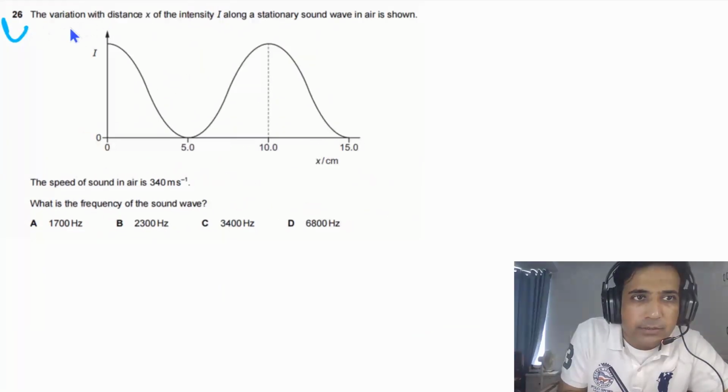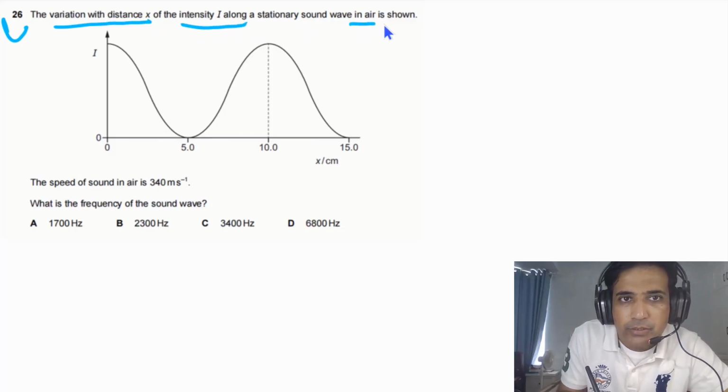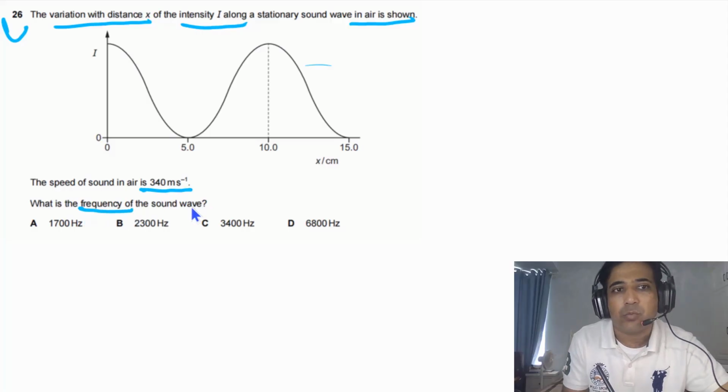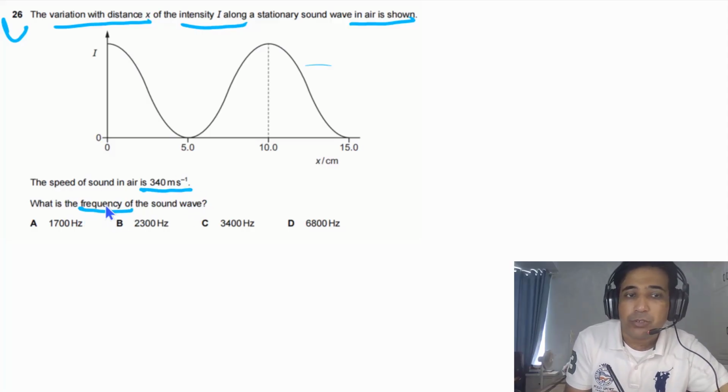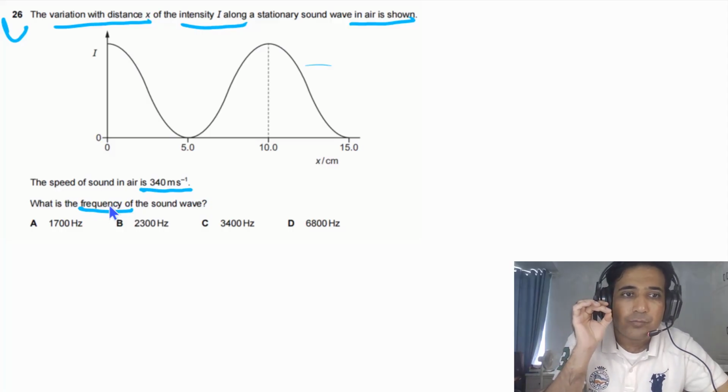Question 26 says the variation with distance x of the intensity I along a stationary sound wave in air is shown in the figure. The speed of sound in air is 340 meters per second. We need to find the frequency of the sound wave. We have the speed, so if we have the value of lambda, we can find the frequency.